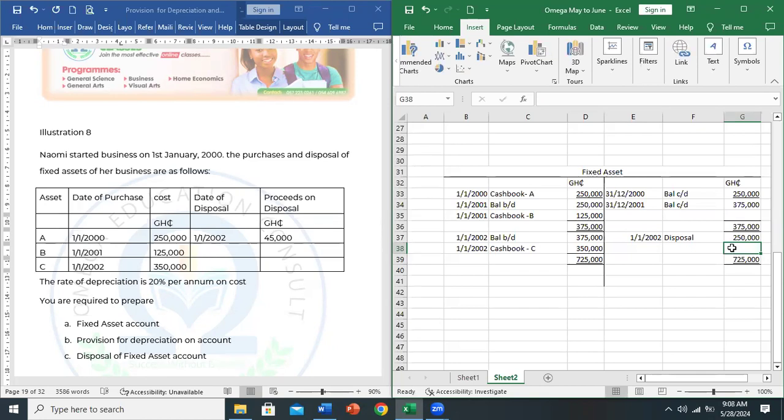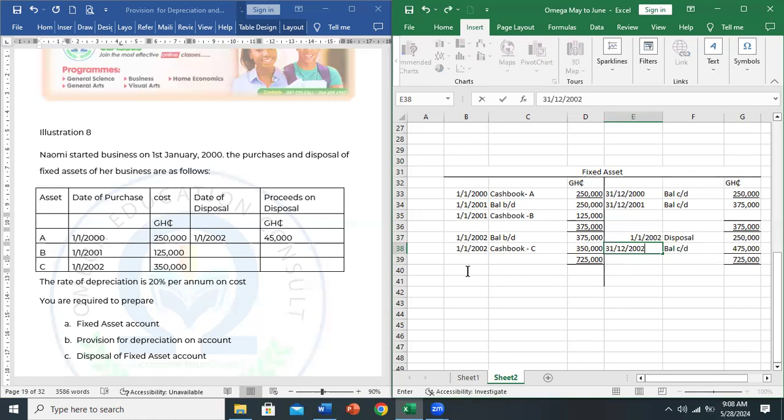Please, those with calculators. Okay, so 725 minus 250, we have 475,000. So that will be the balance carried down at the end of the year, 31st December 2002.